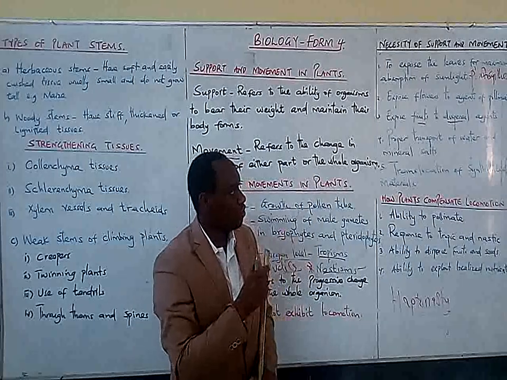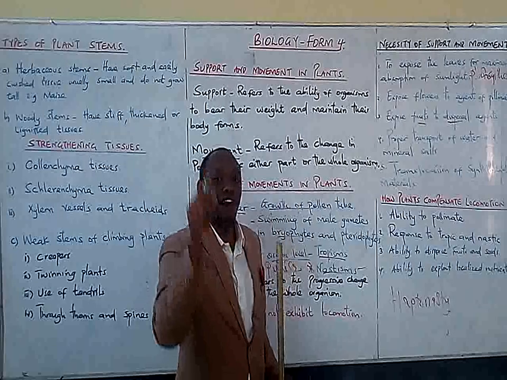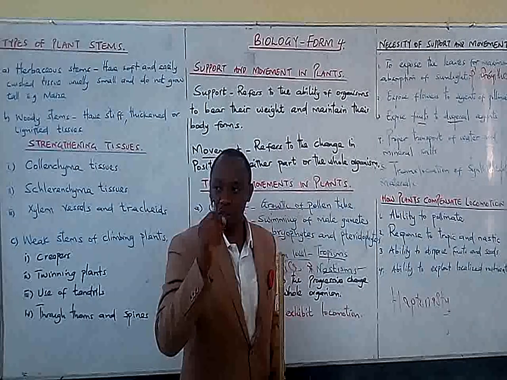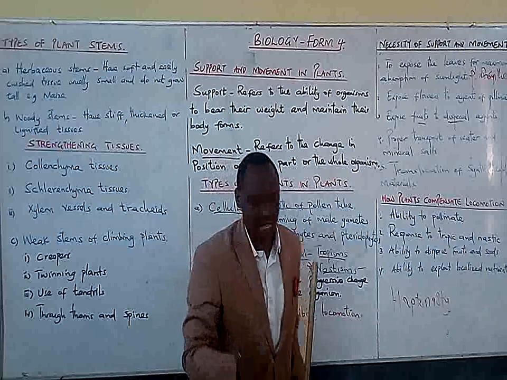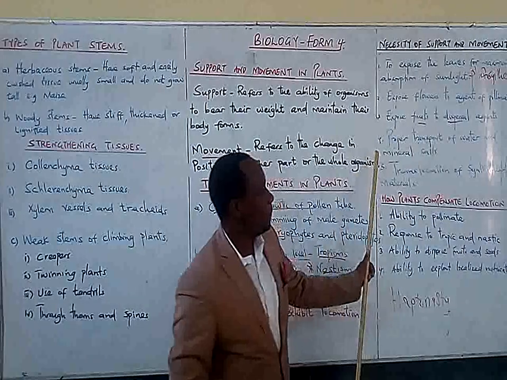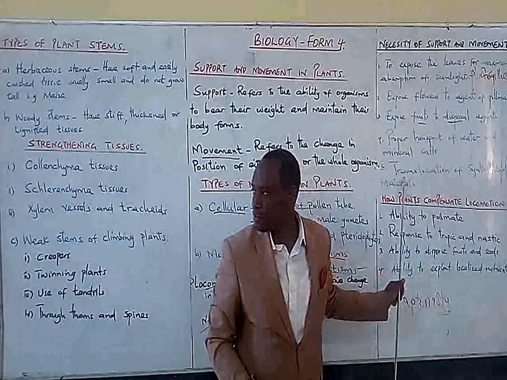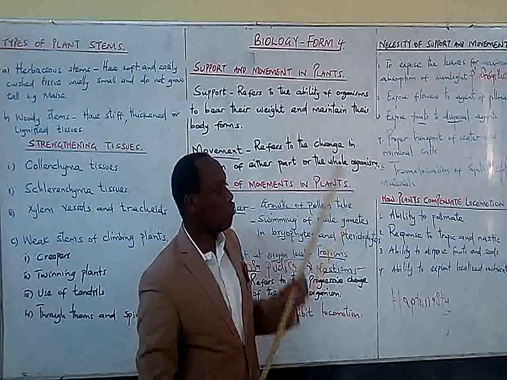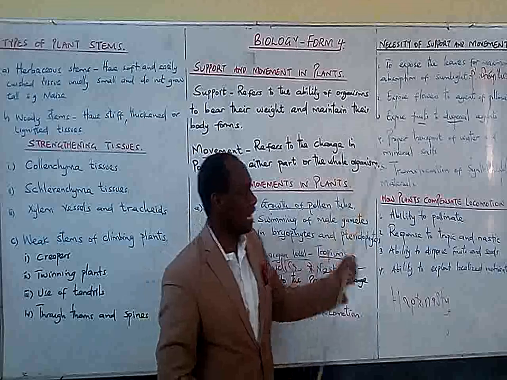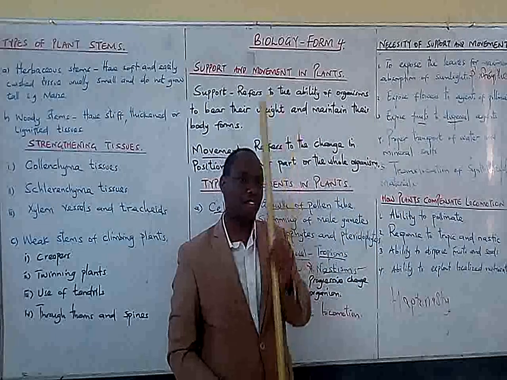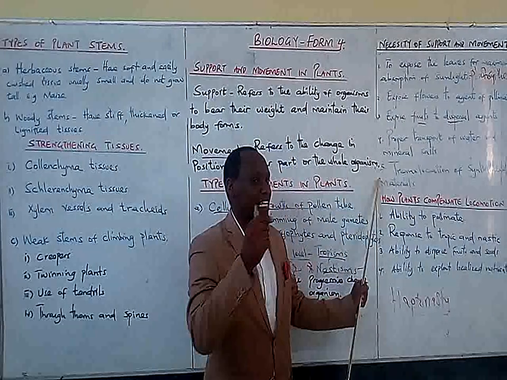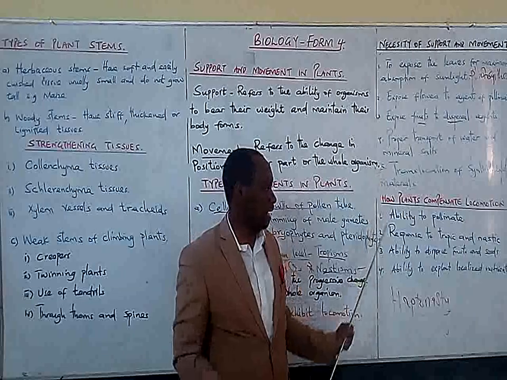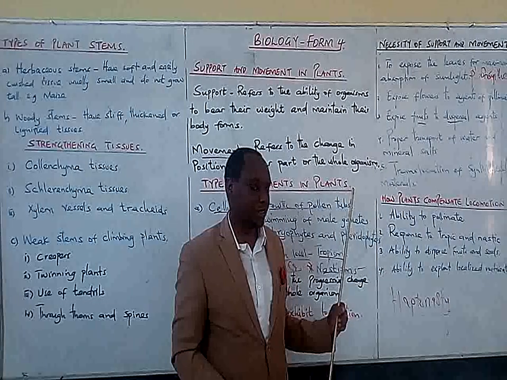So, learner, you need to understand that support becomes very vital for the growth and development of plants. The other one is transportation of synthesized materials. Synthesized materials will be transported from the leaves where they are manufactured until they reach the other parts of the plant, to grow and to move. That is very much important.